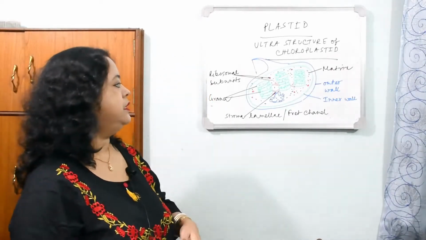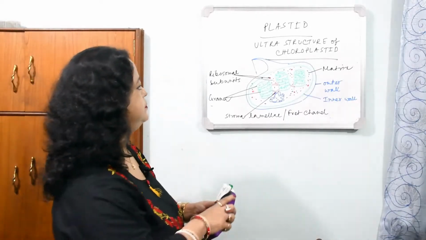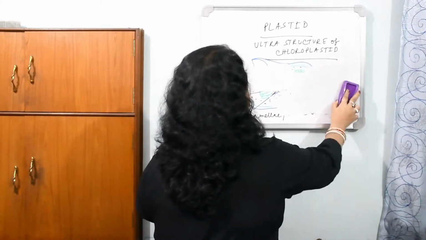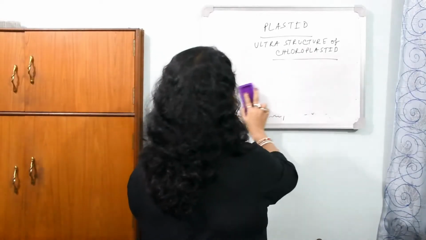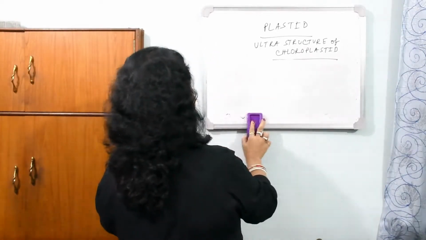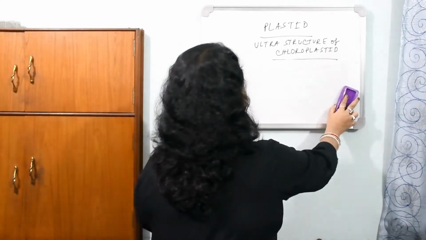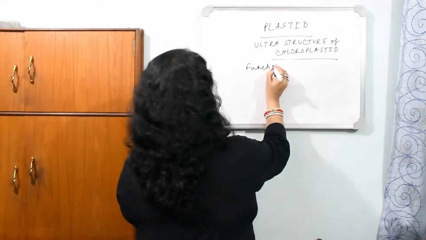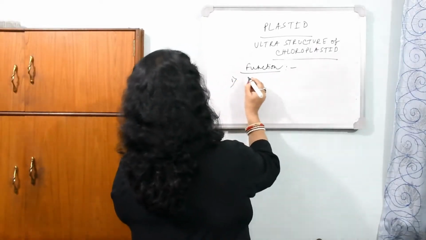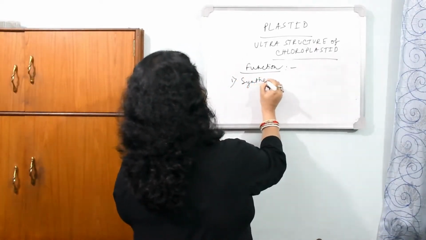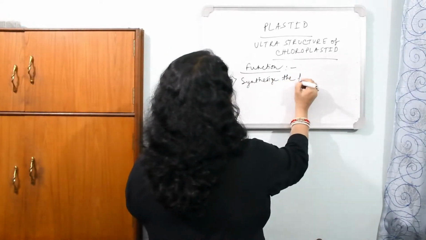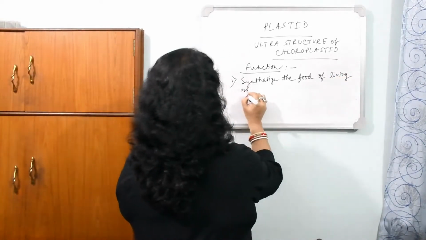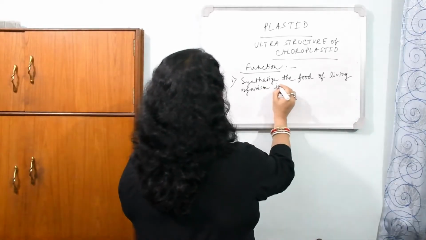Now what's the function of the plastid? Number one, it has the main function to synthesize starch or carbohydrate, the food of living organisms, in the form of starch.